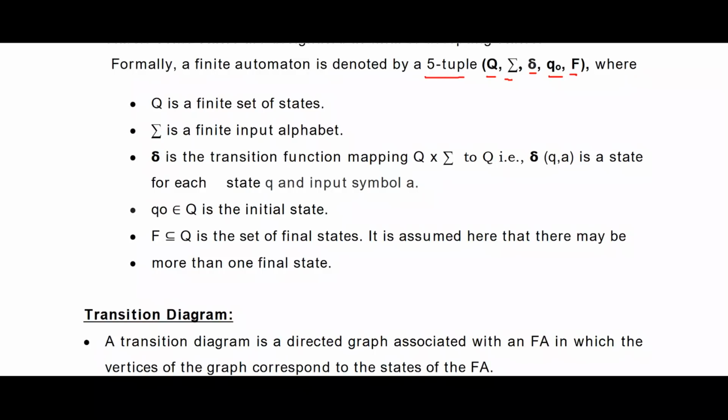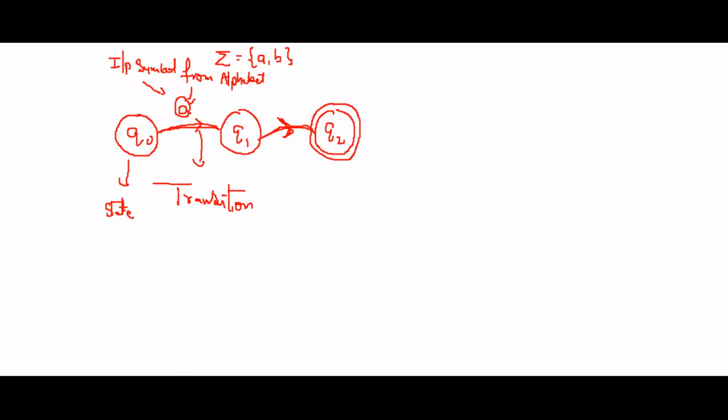Let us suppose our finite automata is a machine. This machine can be represented formally as Q, sigma, delta, Q0, and finally F. This is called a five tuple.